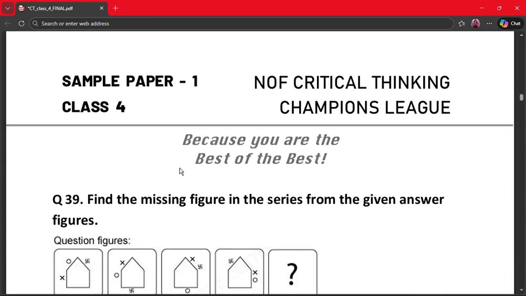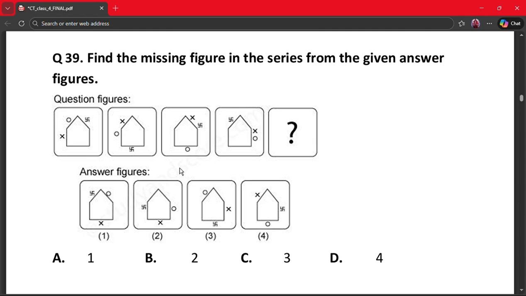Our next question is question number 39. Find the missing figure in the series from the given answer figures. So let's find. Here is x, x gone up, so this is going like this. X will now come here, this x will now come here, and this should come something here.